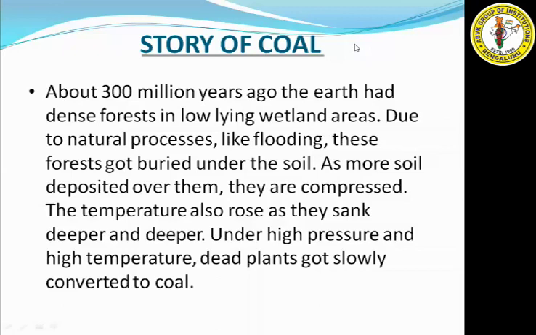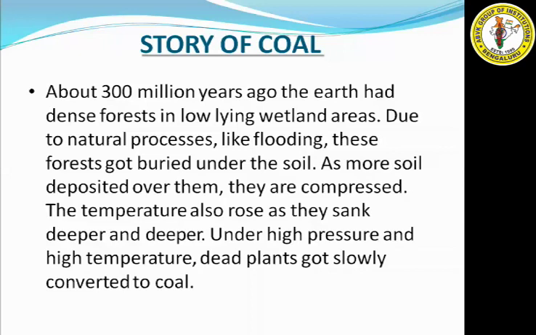As more soil deposited over them, they were compressed. So the soil deposited on the trees, and they were compressed. As the soil kept getting deposited, the trees went deeper and deeper. When you go deeper into the earth, the temperature and pressure increase.